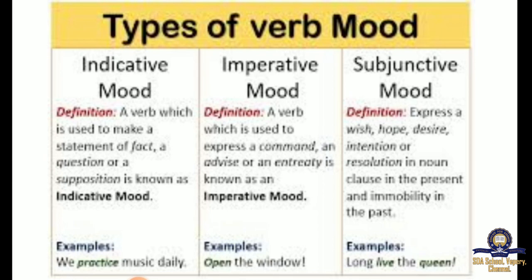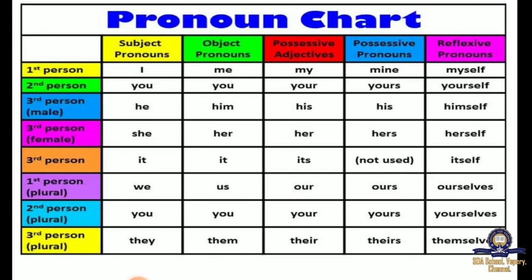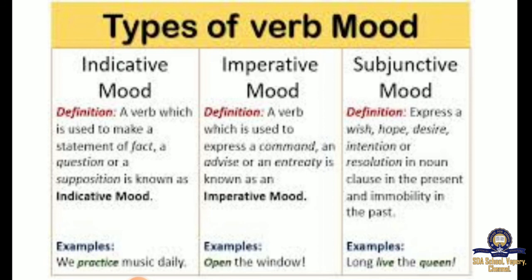Let's have a small sum up. So here, noun is divided into 5, which is the proper noun, common noun, collective noun, material noun, and abstract noun. Pronoun is again divided into 5, which is subjective pronoun, objective pronoun, possessive adjective, possessive pronoun, reflexive pronoun. And verb is classified into 2, which is transitive verb and intransitive verb.